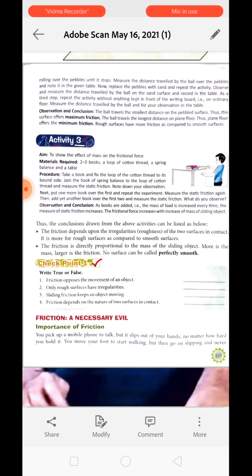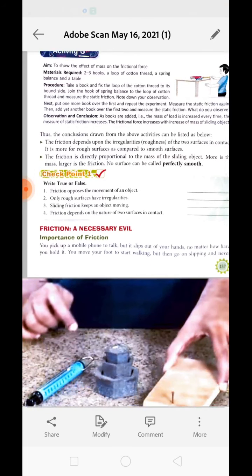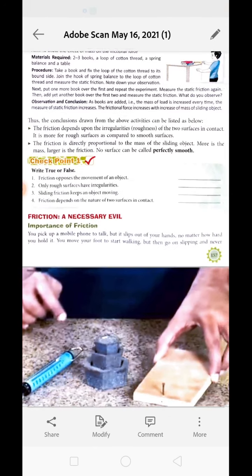Now next topic is, friction is a necessary evil. Friction is very important for us to pick any object. If there is no friction between the hand and the object, it will slip out from our hand. Understood?